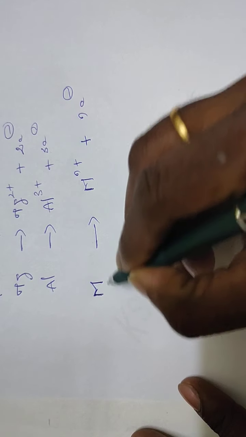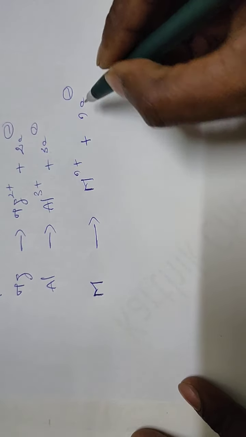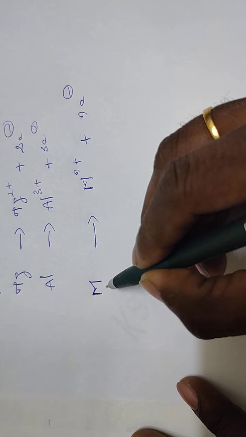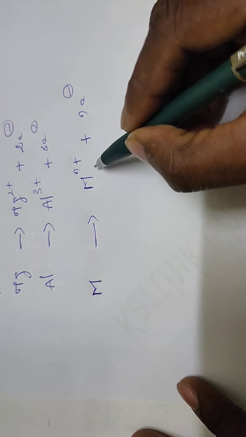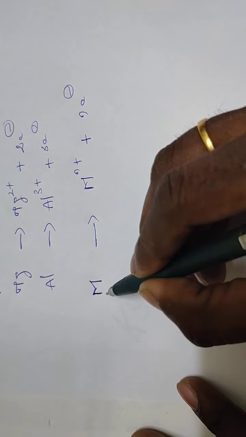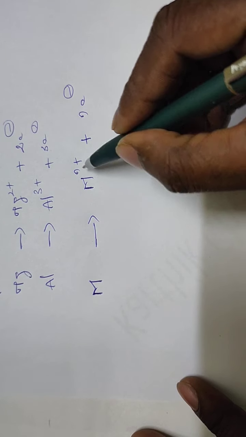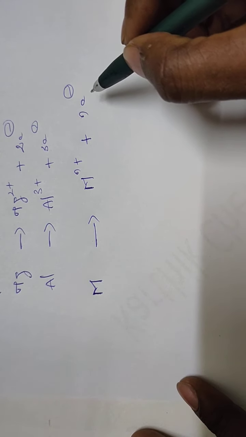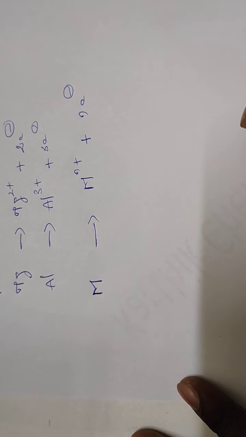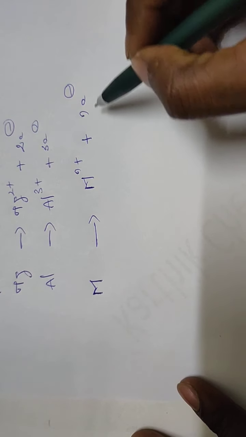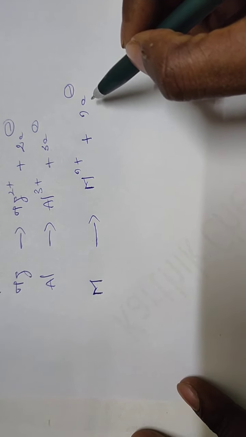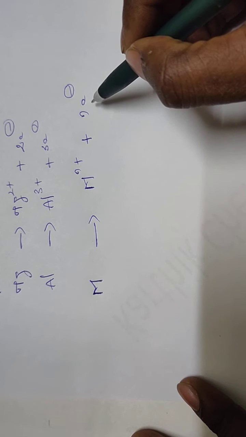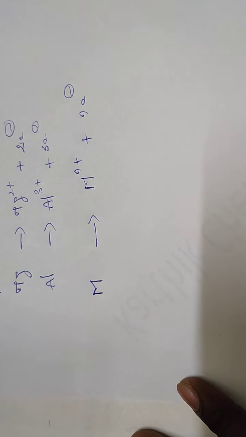If it is lithium, Li gives rise to Li+ and an electron. If it is magnesium, Mg gives rise to Mg2+ and 2 electrons. If it is aluminum, Al gives rise to Al3+ and 3 electrons. That means the metal gets oxidized to metal ions by releasing some electrons. Then these electrons are utilized for reducing the incoming oxygen.